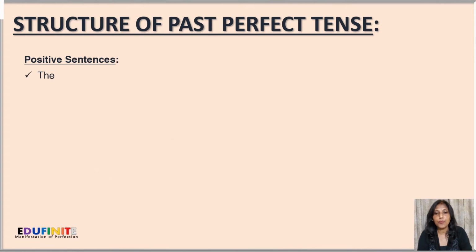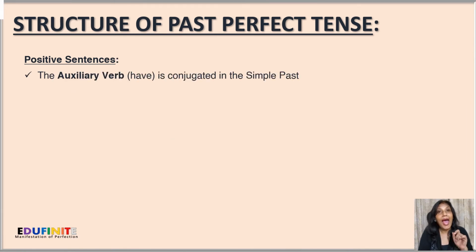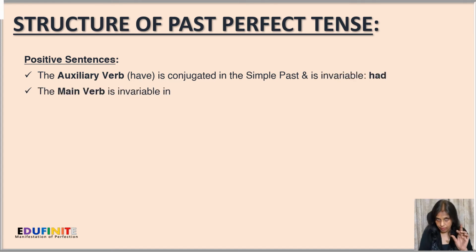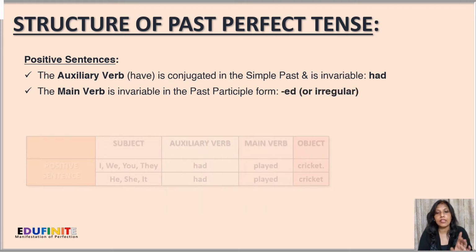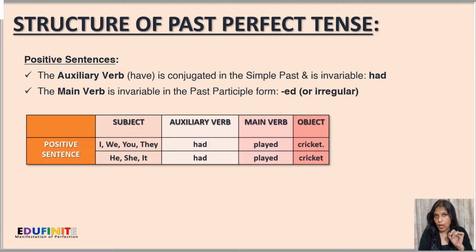Next, the structure of past perfect tense in positive sentence. The auxiliary verb have is conjugated in the simple past and is invariable. That is, we use the form had. The main verb is invariable in the past participle form. That is, we have to add ed.